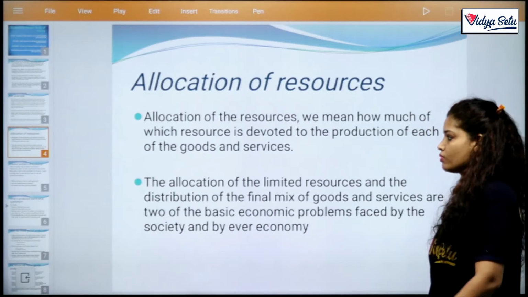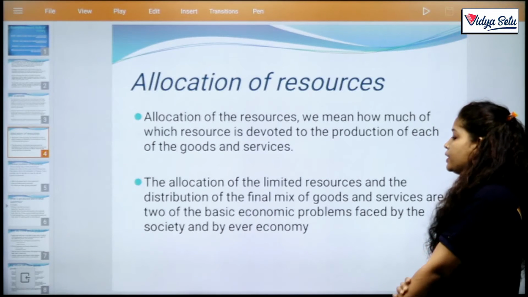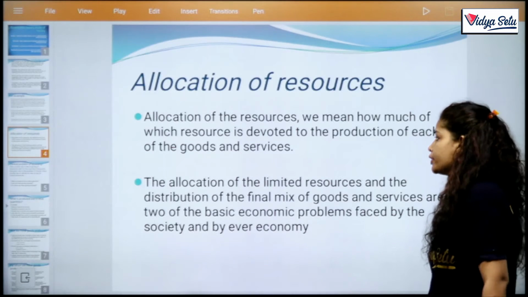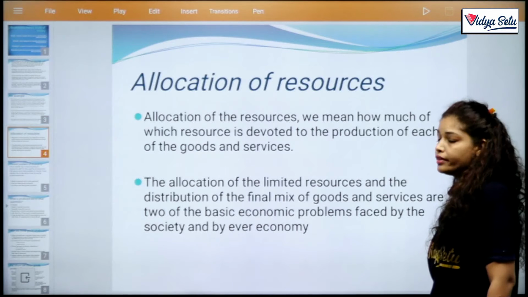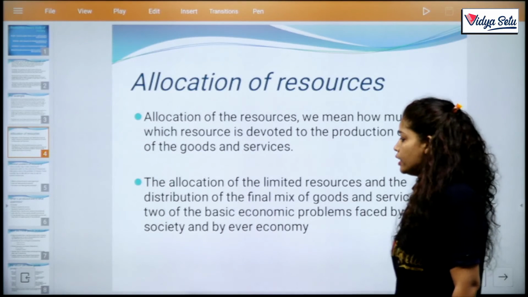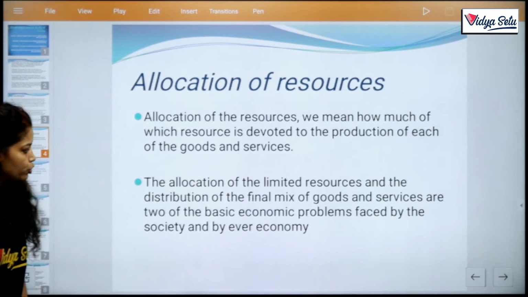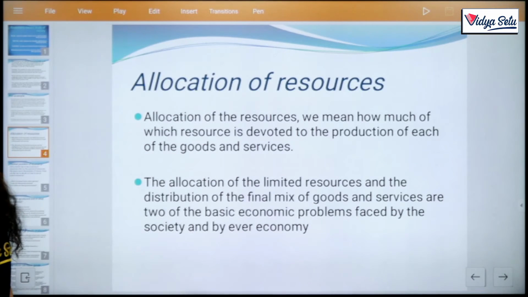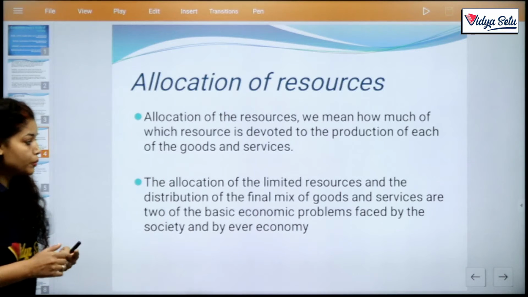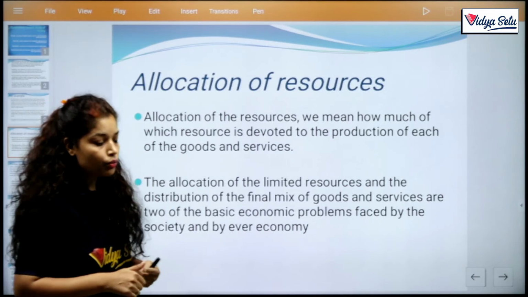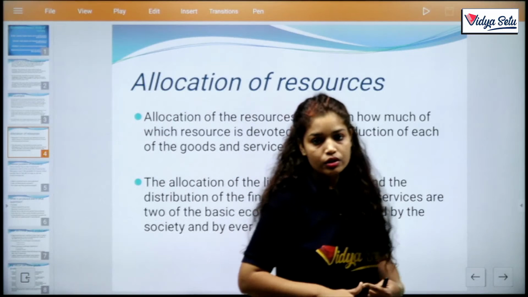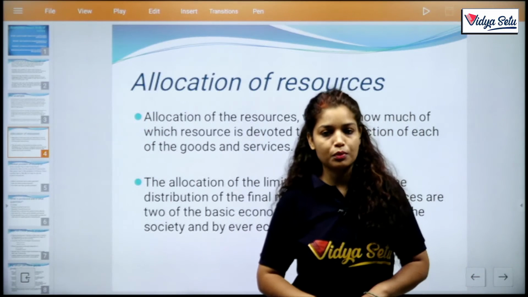Clear? Allocation of the resources means how much of which resources is devoted to the production of each of the goods and services. The allocation of the limited resources and the distribution of the final mix of goods and services are two basic economic problems faced by society and by every economy. Clear? How we best use our resources is one of the central problems of economy.